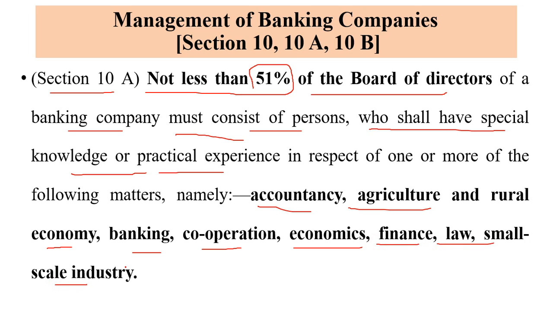Whenever the banking company is going to appoint any board of directors, it should see the criteria for the appointment of board of directors as per section 10A. The members of the board of directors should have a special knowledge or expertise, and practical experience in the field of accountancy, agriculture, rural economy, banking, etc. Then they are appointed as board of directors in a banking company.